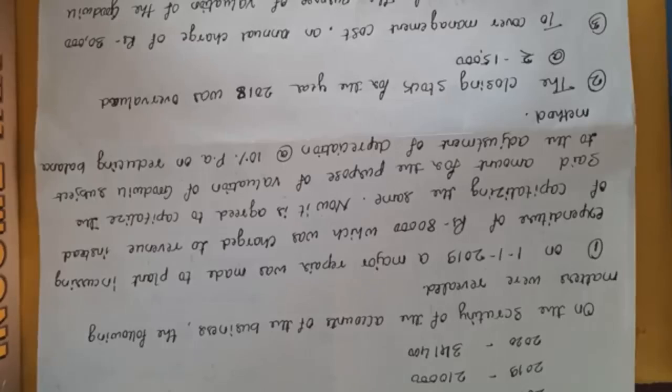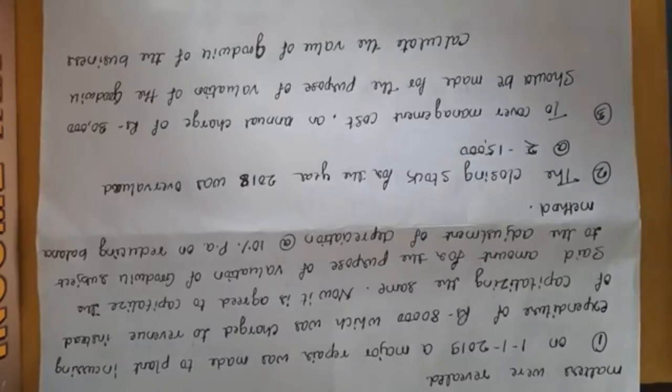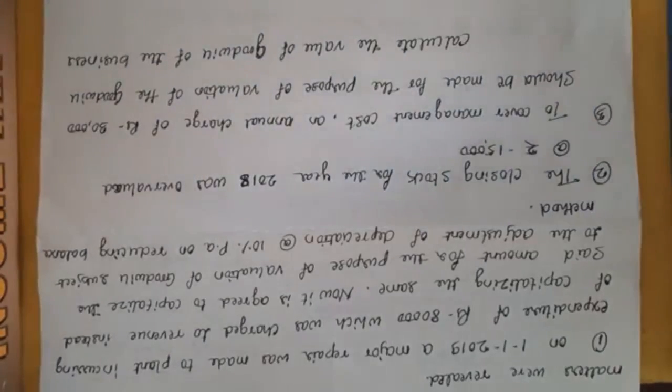By considering these three adjustments, here you have to calculate the value of goodwill of the business on the basis of weighted average profit of the past 4 years. Here, to cover the management cost annually per year, you have to make the deduction of rupees 30,000 as a management cost for the purpose of valuation of goodwill.